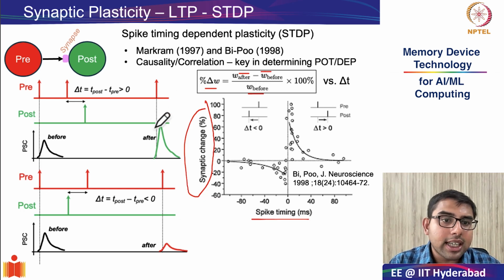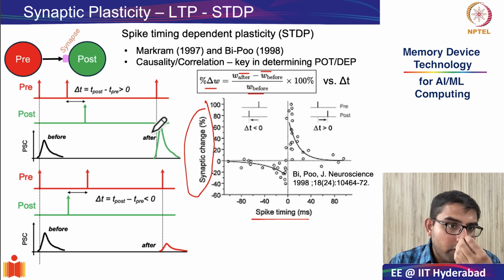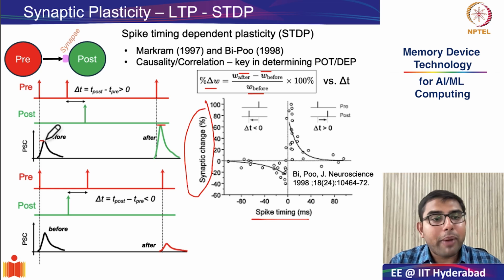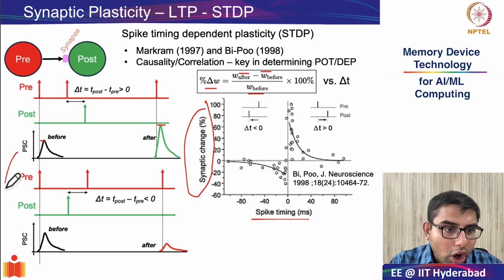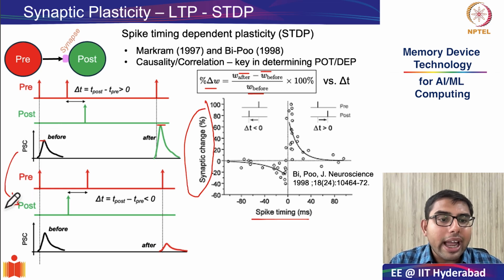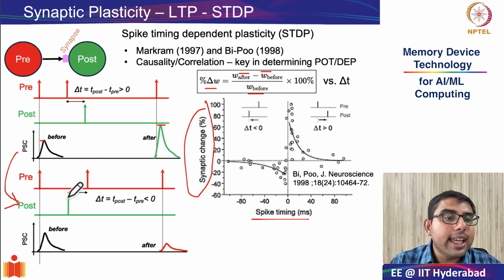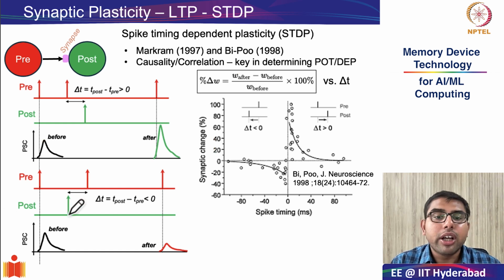So in this case, the causal firing where the postsynaptic neuron fired after the presynaptic neuron, as you can see, this delta W percentage is positive: a large response after minus a small response before, divided by the response before. And exactly opposite is the case when you look at an acausal firing where the presynaptic neuron did not cause the firing of the postsynaptic neuron.